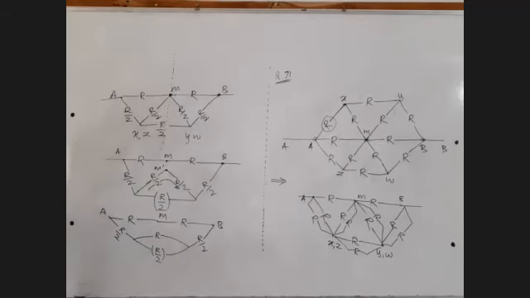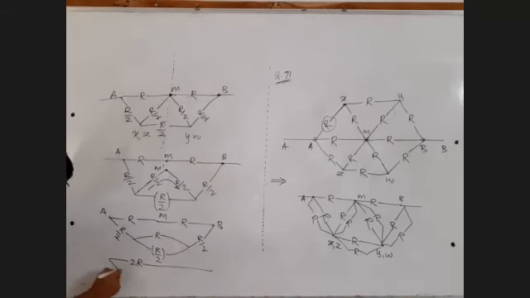Now here you can find out this value. Let us call it X. This is 2X. R by 2 and R. R by 2, let us call it X, then this will be 2X. X and 2X in parallel gives 2X upon 3. R in series, 2R. So between points A and B in the top branch, you will be having resistance of 2R.